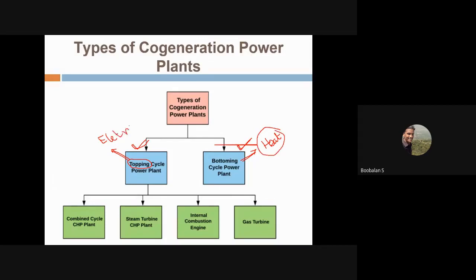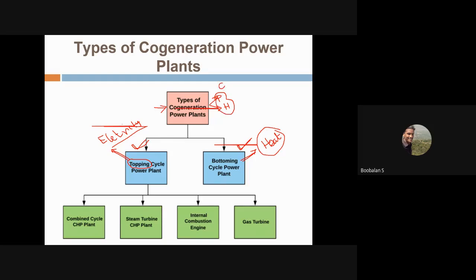So if you are focusing mainly on electricity generation, anyway, cogeneration itself has the meaning, right? We are going to generate electrical power, so I'm mentioning P, and we are also going to generate heat. If we generate both types of energies, that is called combined heat and power.